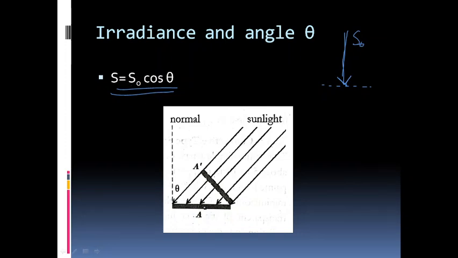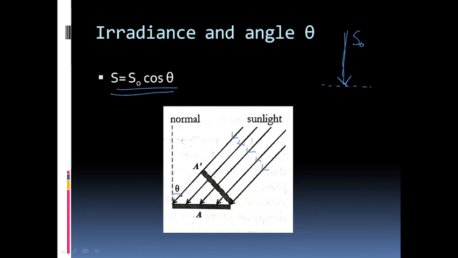So let us look at this picture to understand more. Here is the incoming sunlight, and it is directly falling onto an area A dash and also onto an area A. As you can see, A dash is clearly less than A. What is the relation between A dash and A?